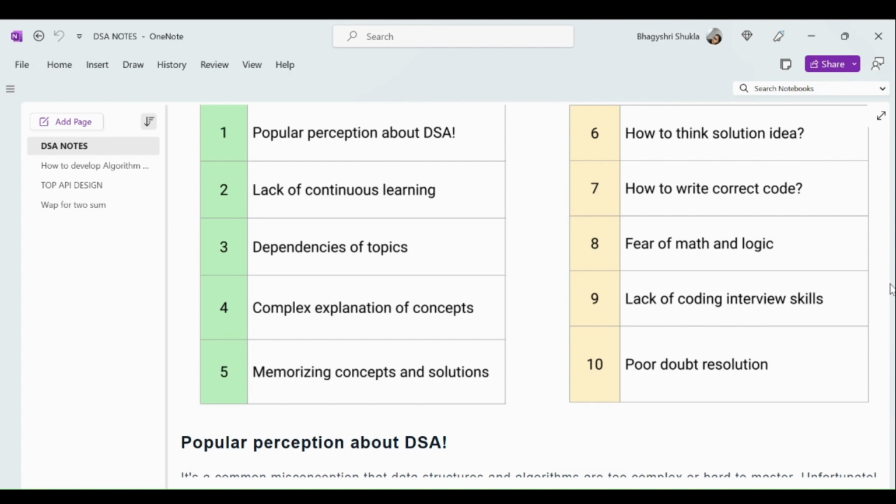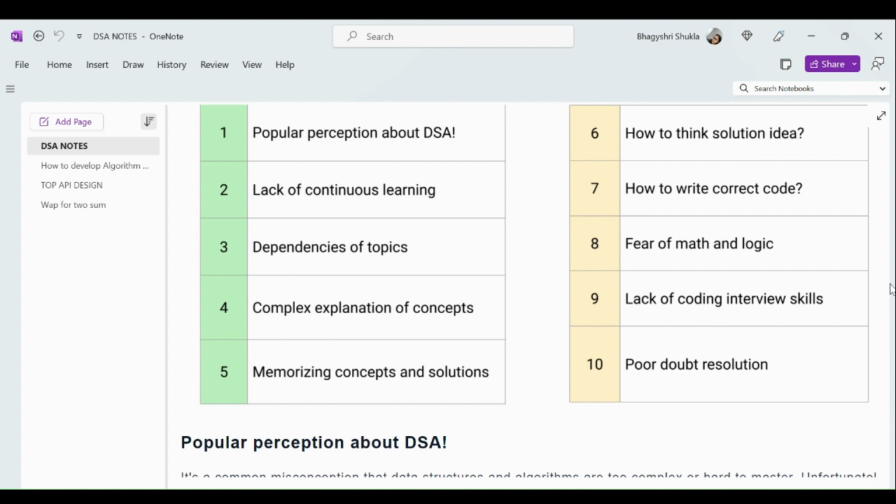And next, after thinking, we have to write the code. So how to write the correct code. Then we have to apply some good math logic to get the solution. So fear of math and logic. Then next we have lack of coding interview skills. We are not learning any programming language. So some of that is also one of the reasons.